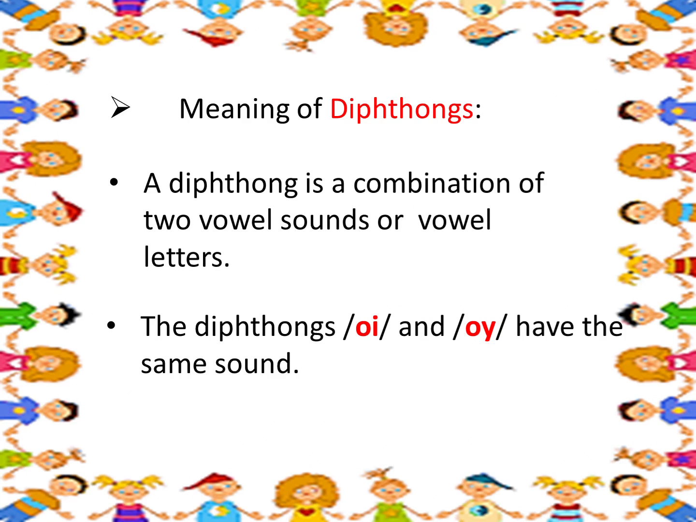The diphthongs OI and OY have the same sound. Here OI and OY are the vowel letters. Here Y is considered a vowel. Sometimes Y acts as a consonant and sometimes it acts as a vowel. In this case, it acts as a vowel.